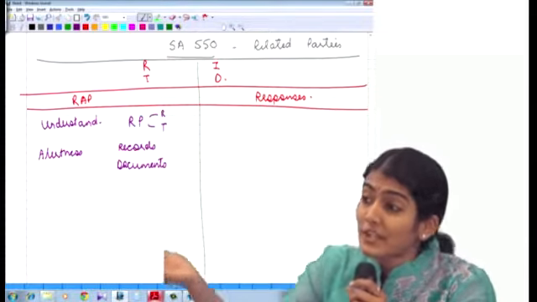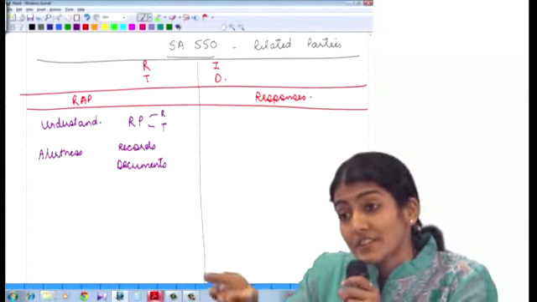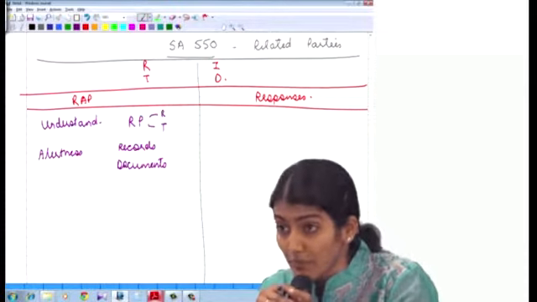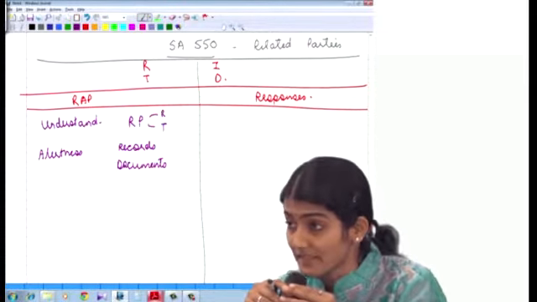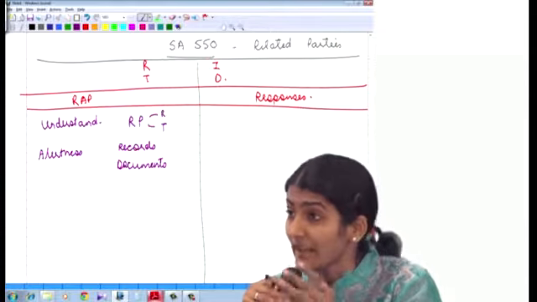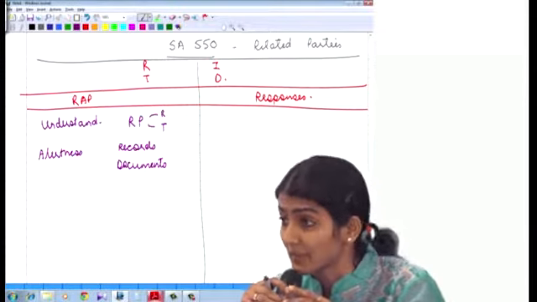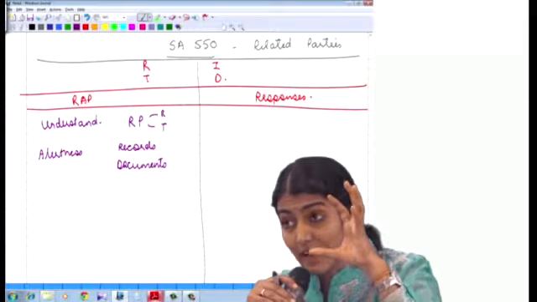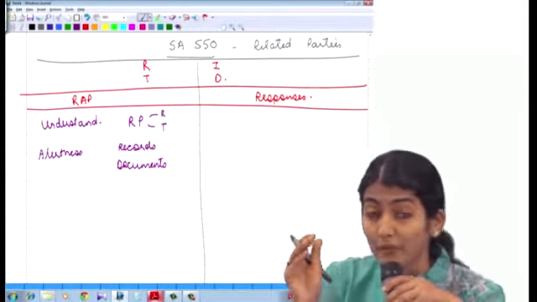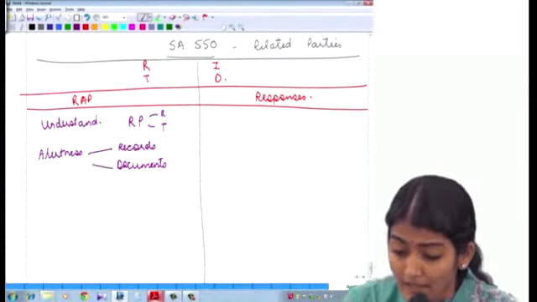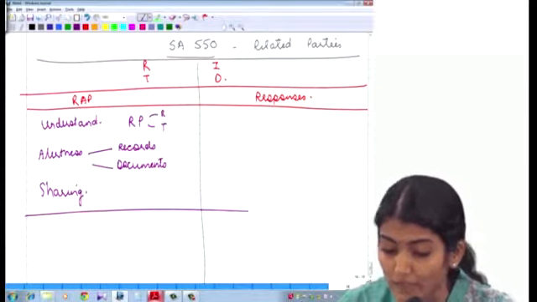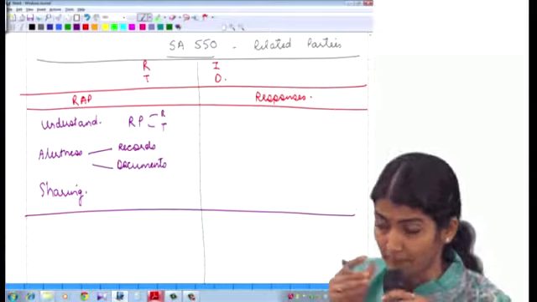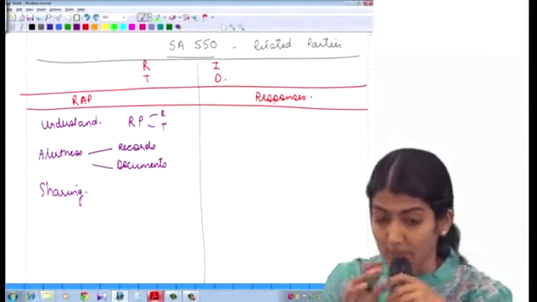Contracts renegotiated during the year. Legal professional advice taken before entering into a contract. Shareholders register. Joint ventures, alliances, associates entered during the year. So these are records and documents which will give you information regarding the related party, and then sharing the related party information with the members of the engagement team. These were the risk assessment procedures.